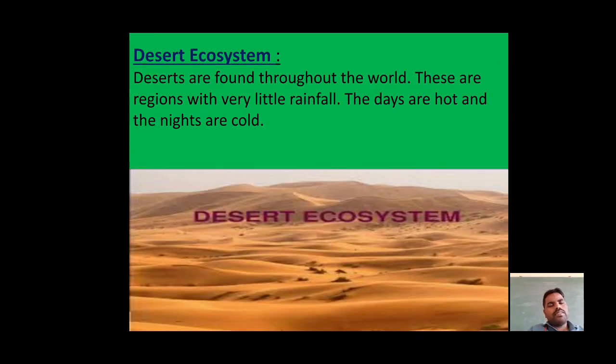Next one, the desert ecosystem. I will give some examples. The Gobi desert ecosystem. Gobi, not the food gobi; this is the name of a desert place. Next is the Thar desert. In the desert area also we can see different kinds of animals, such as camels, and some other plants.